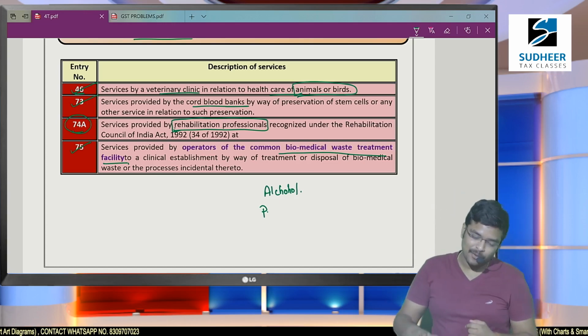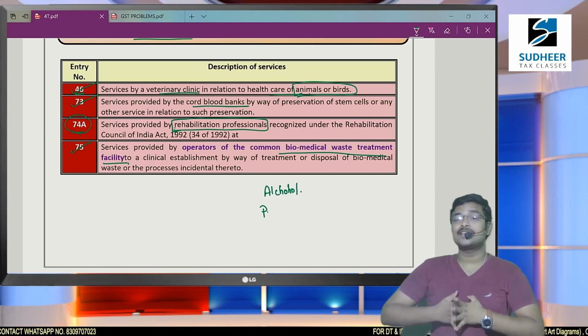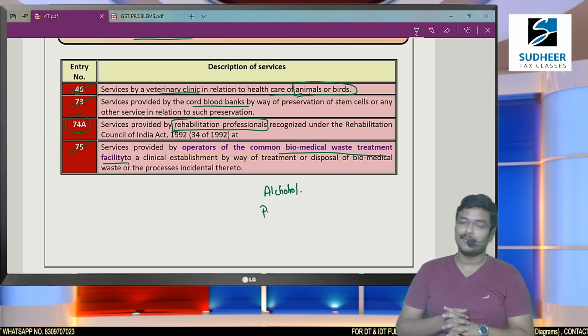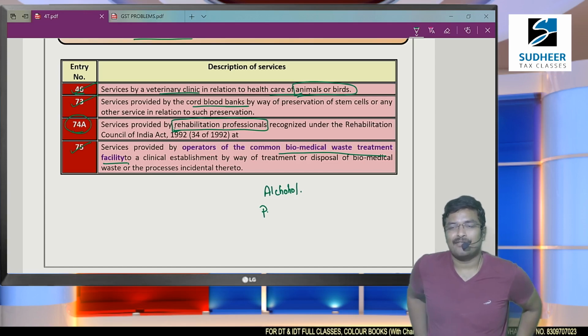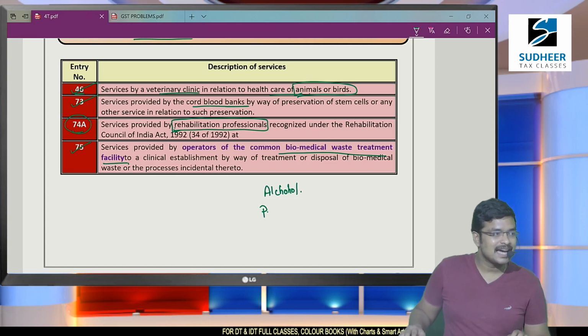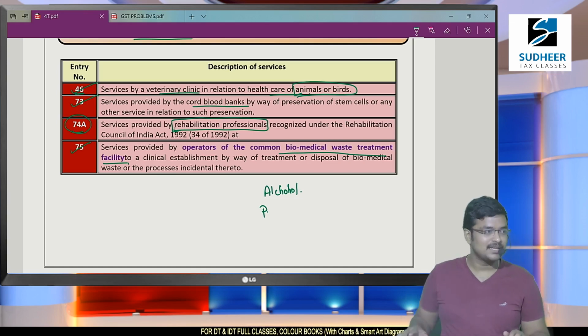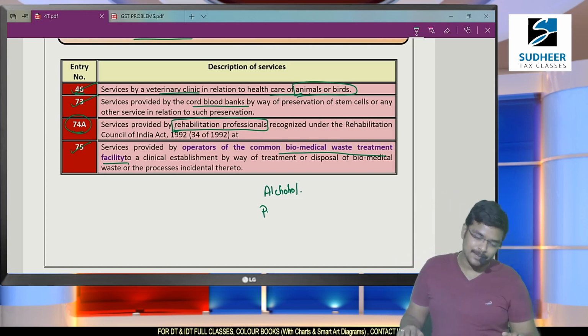So anyone who wants to commit suicide, in order to change their idea, they approach rehabilitation professionals. They motivate the people and convert their ideas into useful ones. Such rehabilitation professionals charge around 2000 per hour or 1500 per hour, and such charges were also exempted from GST. So services by rehabilitation professionals are also exempted from GST.